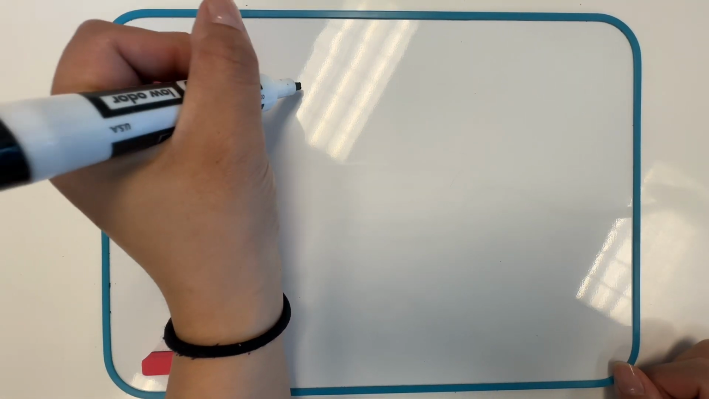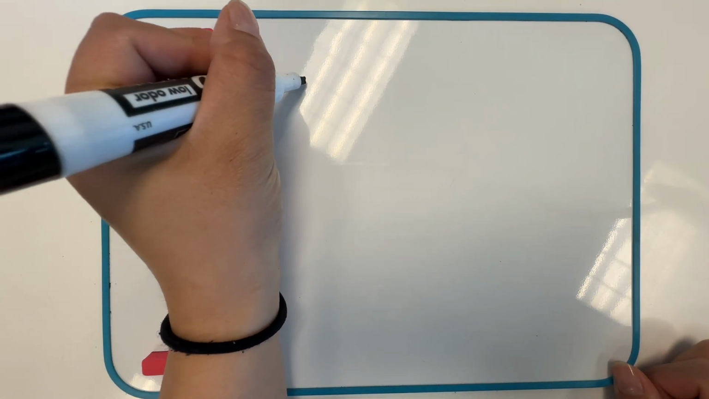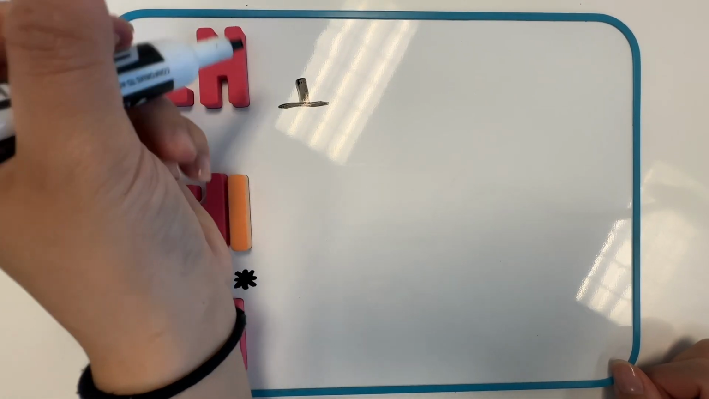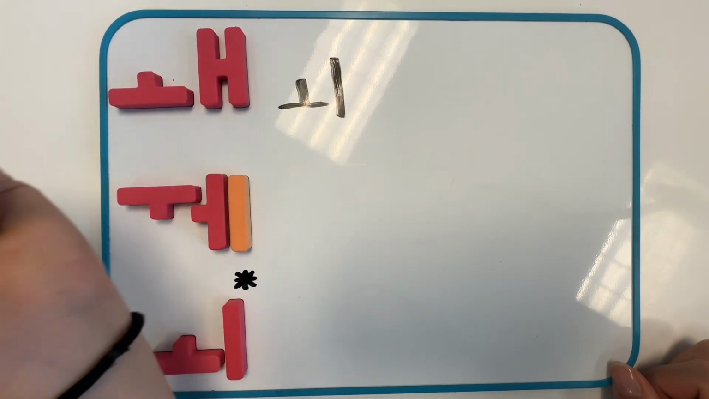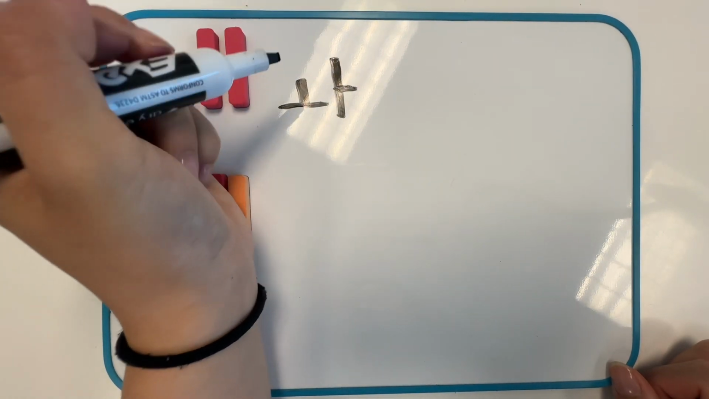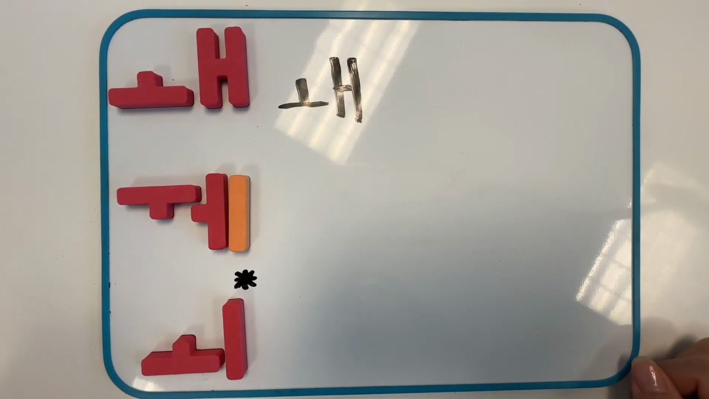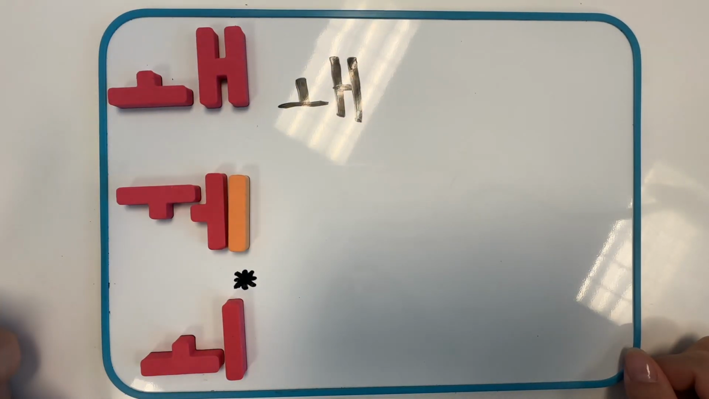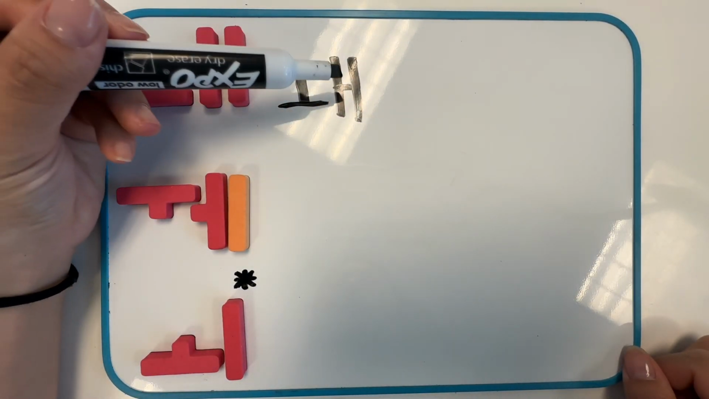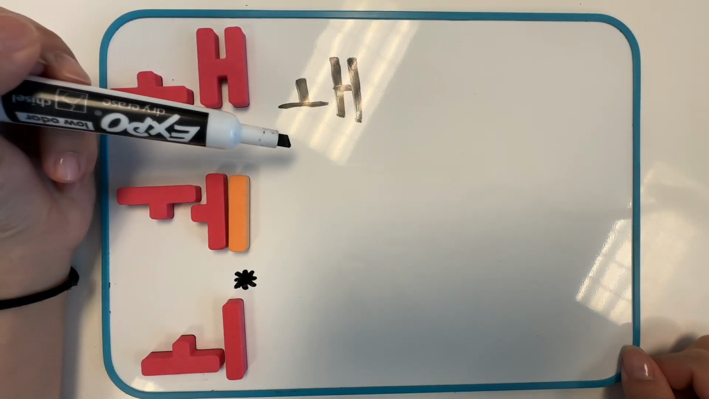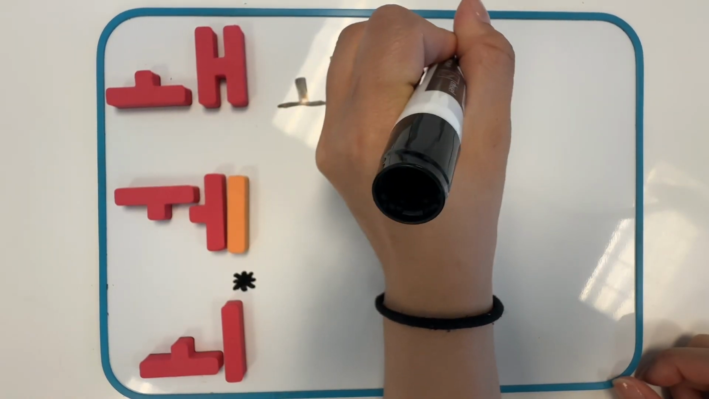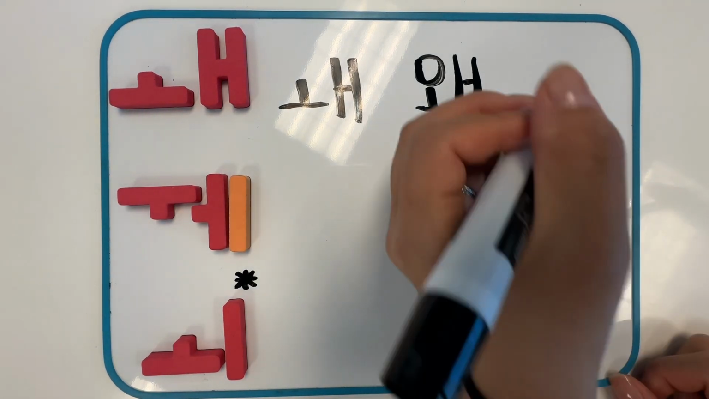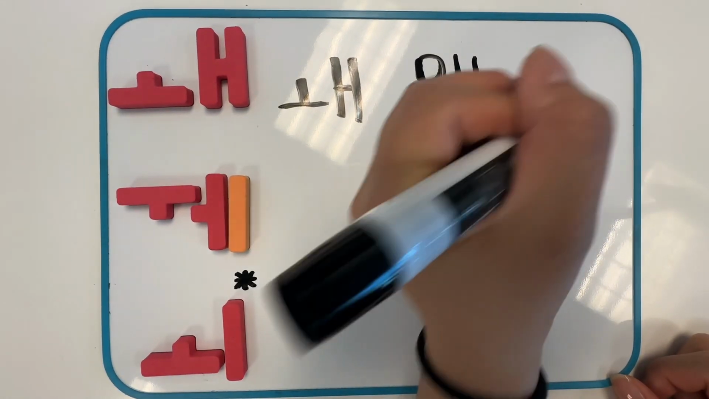The first 왜 stroke order is top to bottom, left to right, then top to bottom, left to right, then top to bottom. O plus 에 makes 왜. Example word is 왜, meaning why.